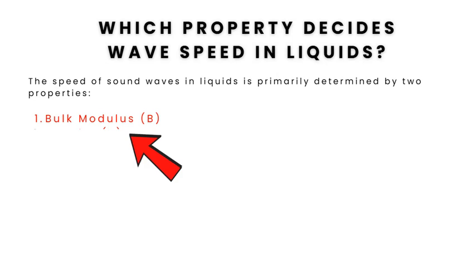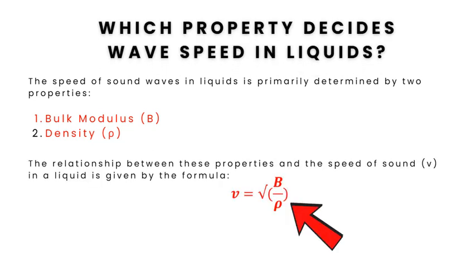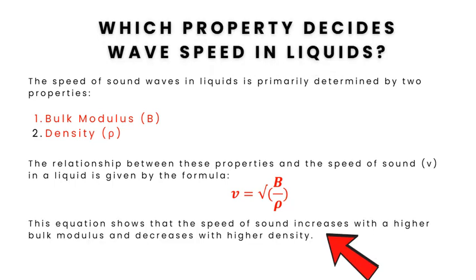Second property is the density. This is the mass per unit volume of the liquid. A lower density allows sound waves to travel faster because there is less mass to move. The relationship between these properties and the speed of sound in a liquid is given by the formula speed equals square root of B by rho. This equation shows that the speed of sound increases with a higher bulk modulus and decreases with higher density.